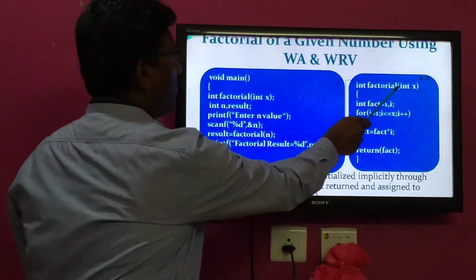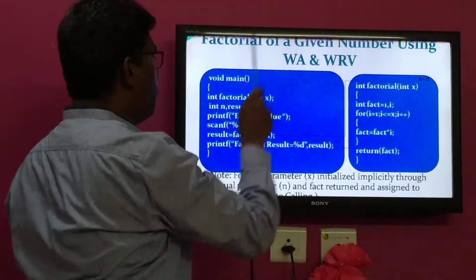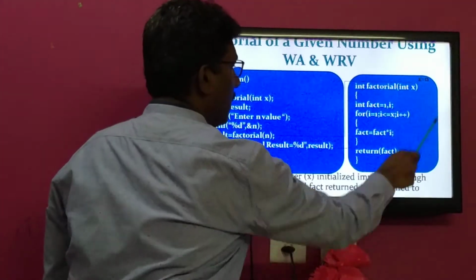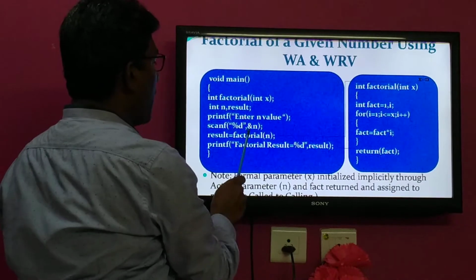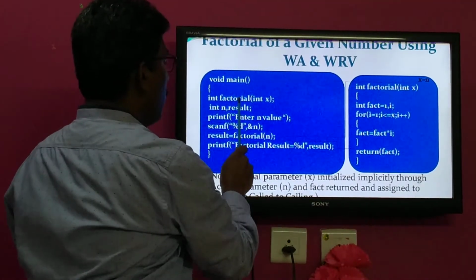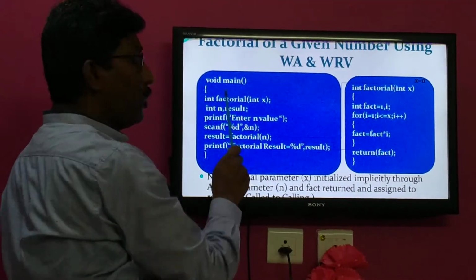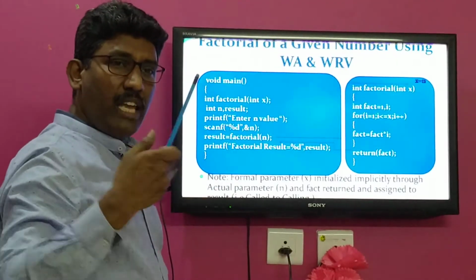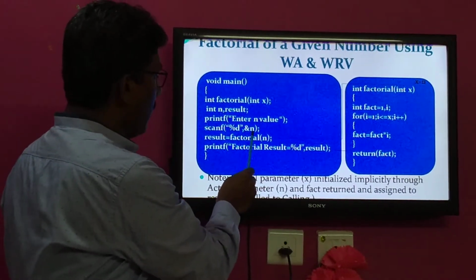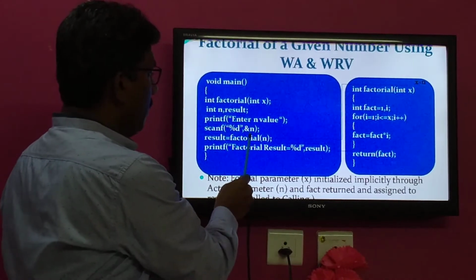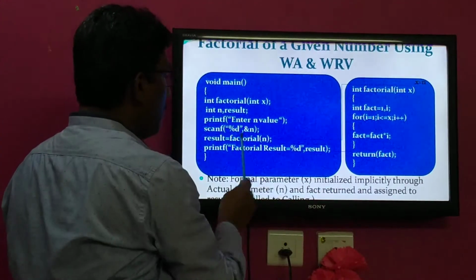In this program, the function declaration is specified over here. This is called the function declaration, information to the compiler, and its definition is specified over here. And this function is called from this particular place. So: declaration, definition, call. The n variable and result variable are declared. Whatever value you are going to pass to find the factorial needs to be provided through the keyboard, so by using the scanf function we read the value. After reading the value, the actual parameter n is passed during the function call.